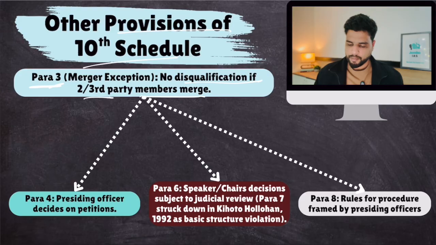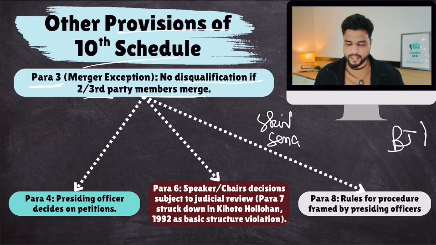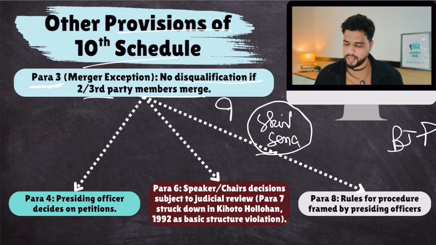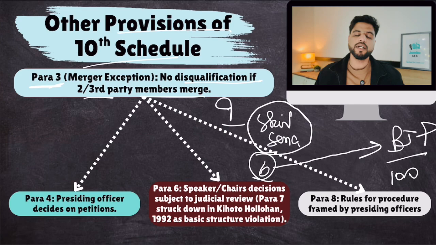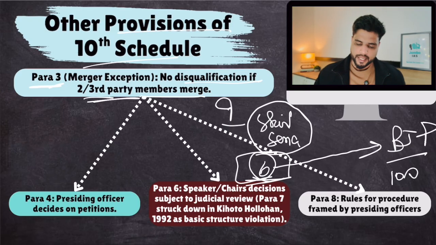So let's suppose there was this party called Shiv Sena, okay, and there was BJP. So Shiv Sena had, let's suppose, 9 MLAs. Okay, BJP had, let's suppose, 100 MLAs. Now, if Shiv Sena MLAs join BJP, that is defection. But if 2/3 of the Shiv Sena MLAs, that is 6 members, okay, they merge with BJP, that would be considered valid merger, and they won't be disqualified based on defections.